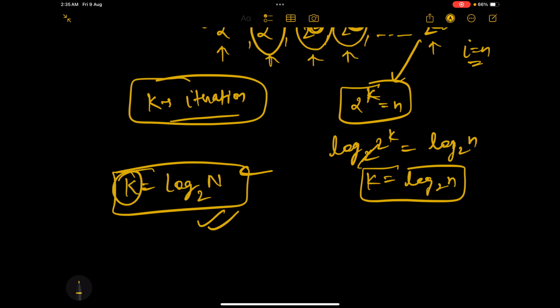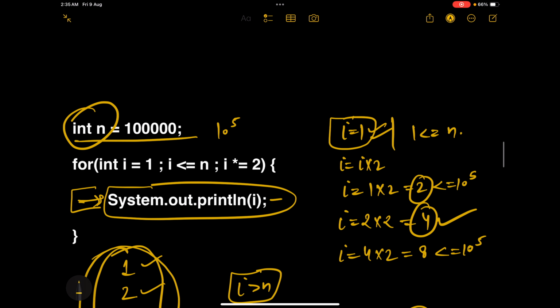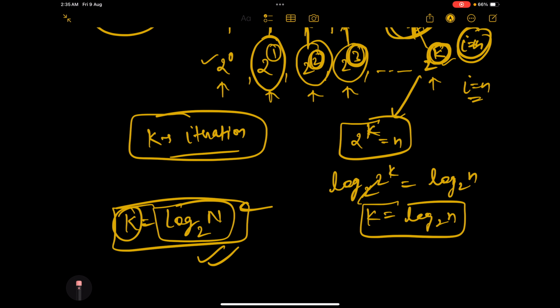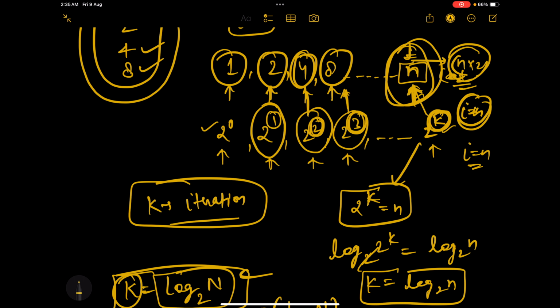And what is the value of k in terms of n? See, the given input is n. So we have to come up with the time complexity in terms of n. We cannot just say that the time complexity is k. We have to say that the time complexity is log n base 2, the value of k, because this loop has run k times. How many times? k times. Got it? Perfect. Now there is one more thing that I intentionally did not tell, but now I will tell you. See, this 1, 2, 3 and k.